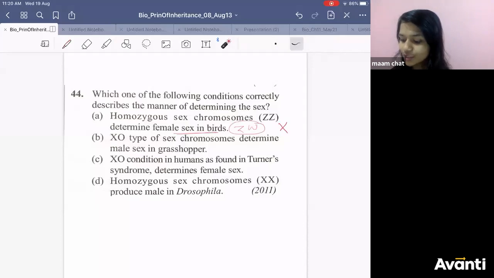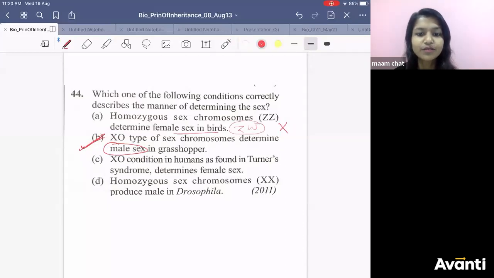Now go for the next one. XO means heterogamety condition. XO is the heterogamety condition which determines the sex in grasshopper. I had emphasized that a grasshopper question has come in previous years. I had told or not? This will be the answer. Right? It determines the male sex.